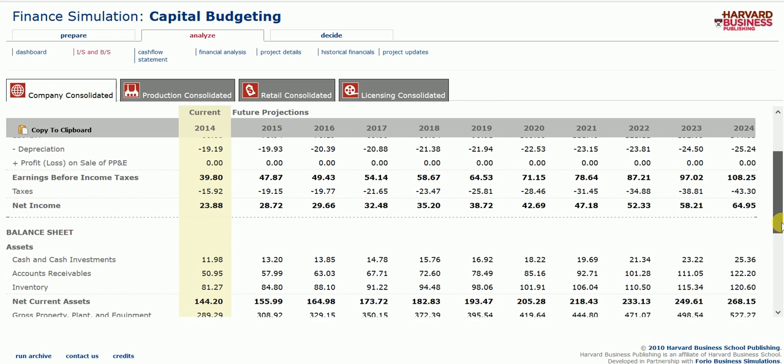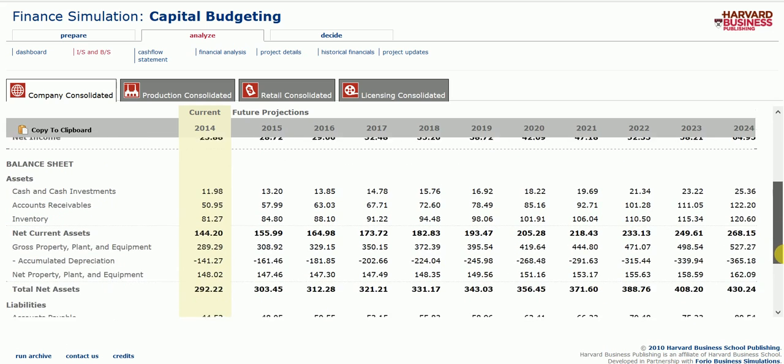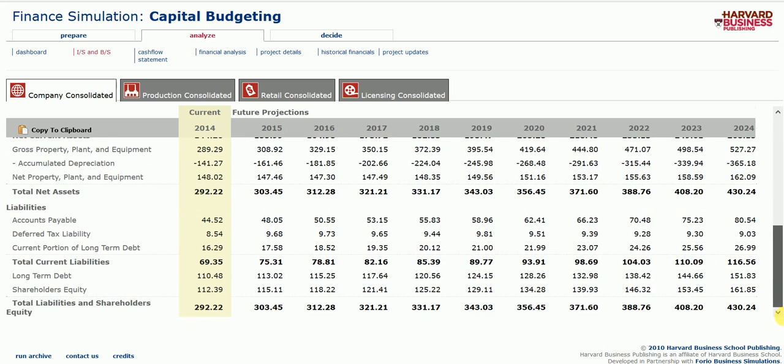The net income also increasing. And then we go all the way down to the total net assets, which also increases, and the total liabilities and shareholders' equity, which we can see increases pretty drastically over that 10-year period.